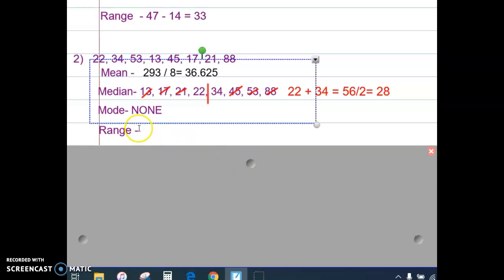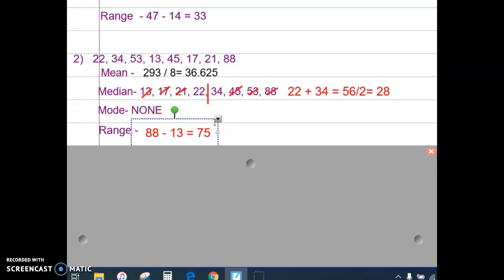And finally, we're going to find the difference between our highest, which is 88, and our lowest, which is 13. And when we subtract those, we get a range of 75. Pause your video and complete the range on your notebook page.